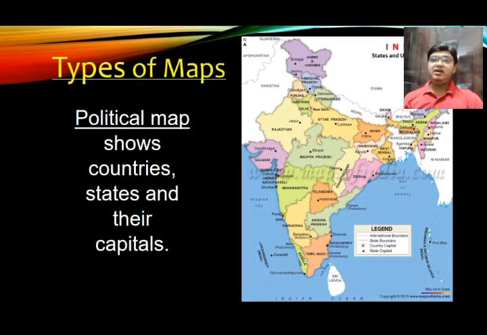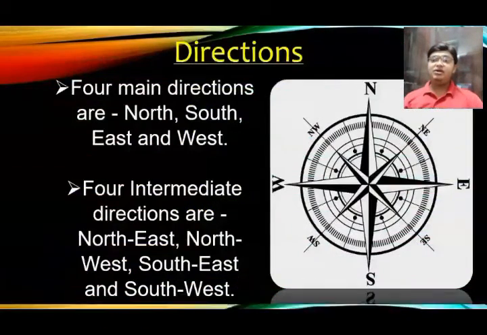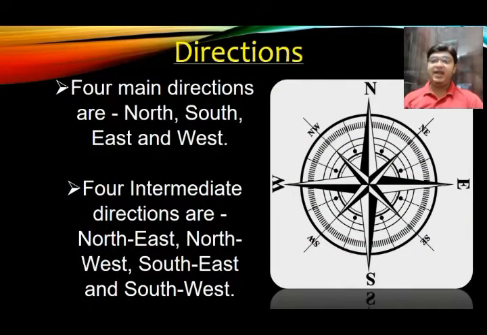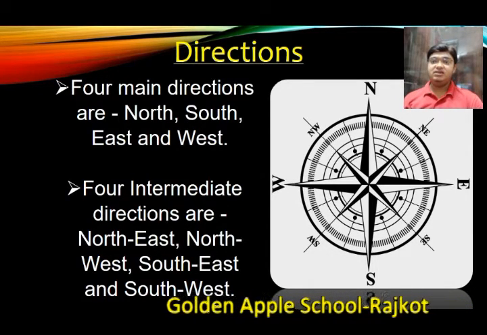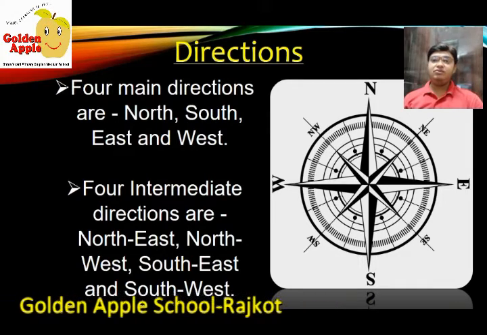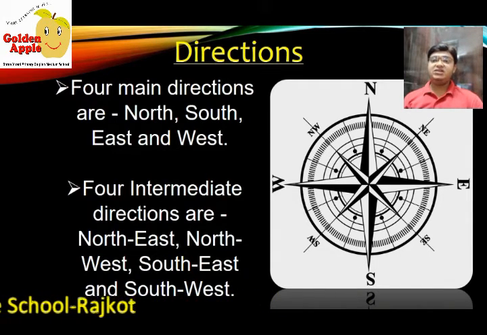Now let us talk about the directions. Till now you had only studied that there are 4 main directions. But today we are going to study that there are 8 directions: 4 main directions and 4 intermediate directions. The 4 main directions you know: north, south, east and west.